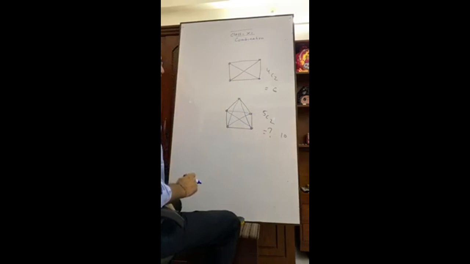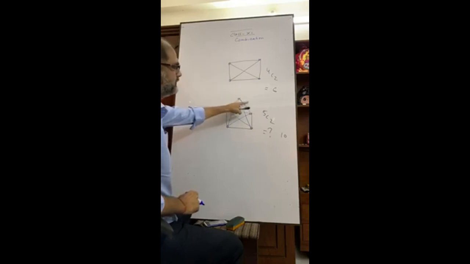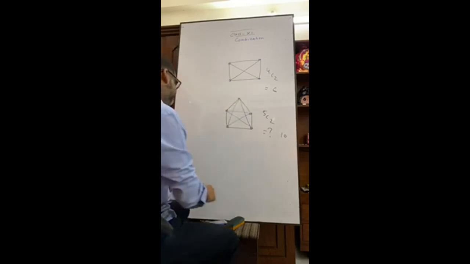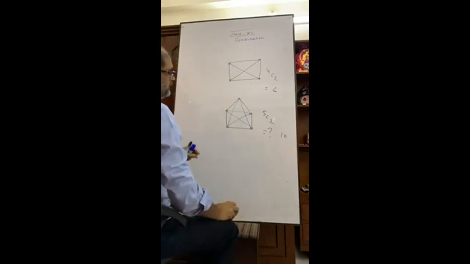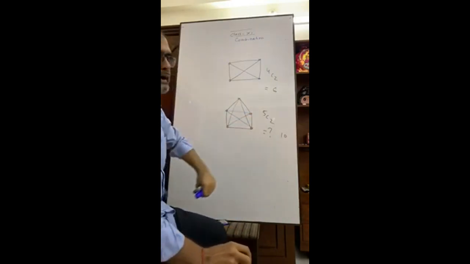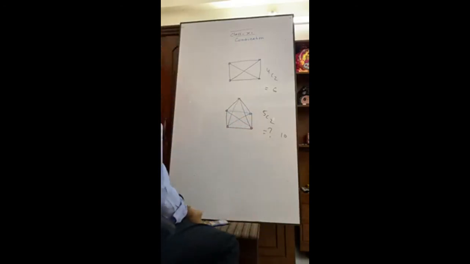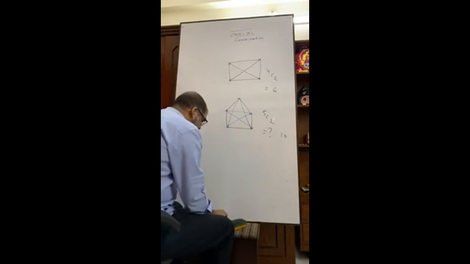Have you seen? We have 10 sides. So if there are 5 points, then we can form 10 straight lines. In this way, for octagon and so on, we may have.